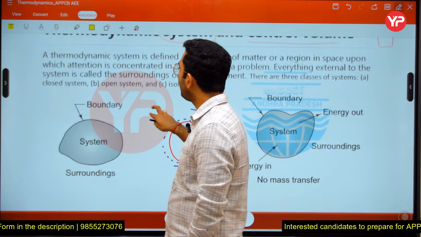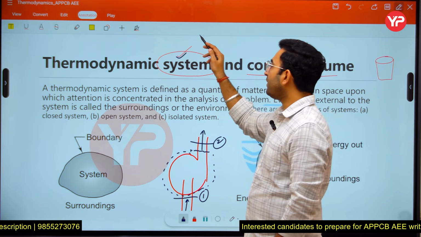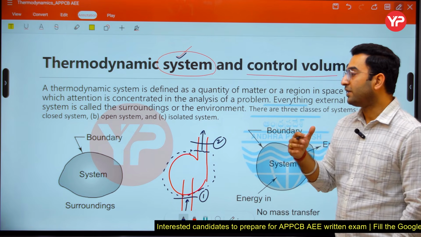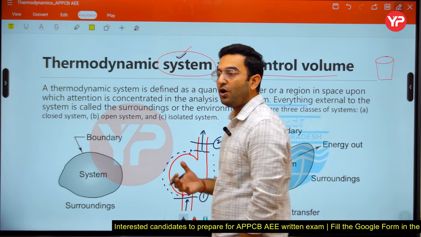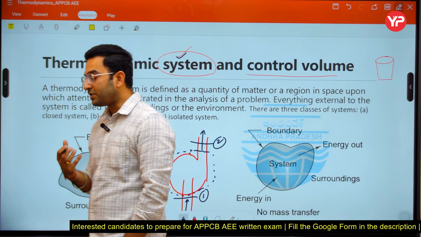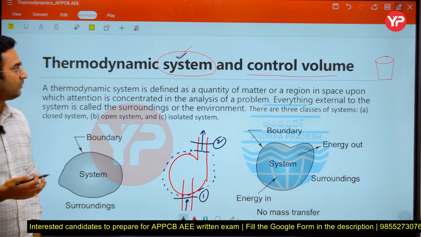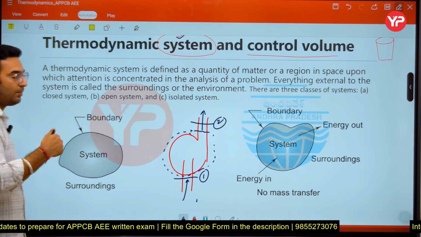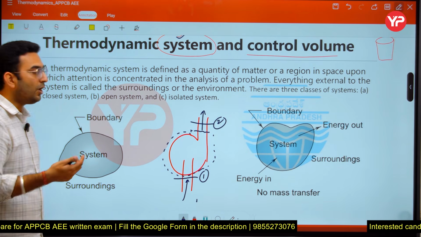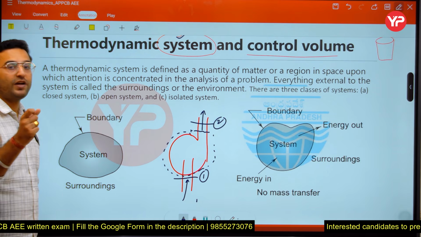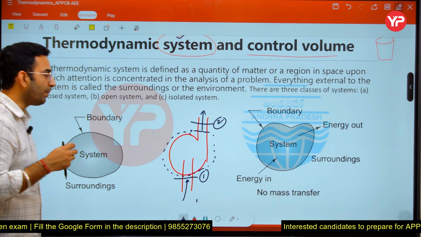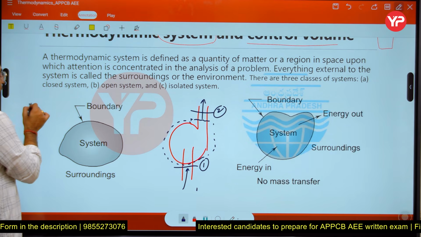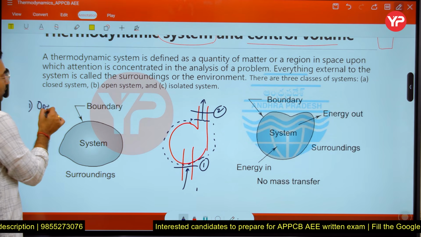Now, what I have told you, what is the meaning of system here? System is defined as any entity, or I can say it is defined as a region or a matter or a substance on which our attention is focused, on which we are doing the study here. Now, depending upon the mass transfer or the energy transfer which is taking place in the system, we can classify the system into 3 parts. So here we have 3 types of systems, and the first one is known as the open system here.